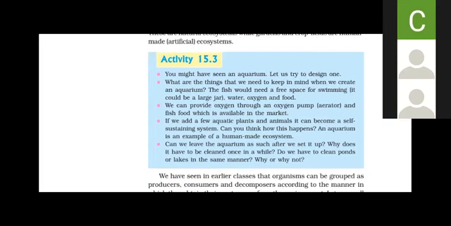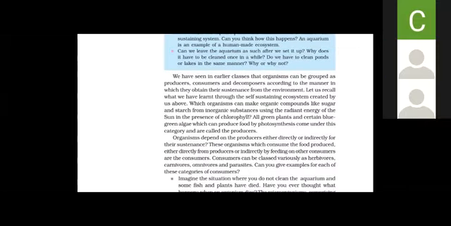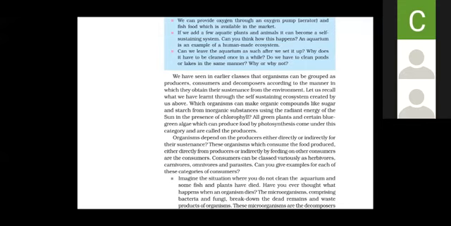Now focus on the next paragraph. This is very easy. Since your lower classes you are learning these things: consumers, carnivores, producers. The same thing is given over here. We have seen in the earlier classes that the organisms can be grouped as the producers, the consumers, and the decomposers. So you can remember it as a flow chart. Organisms are classified.